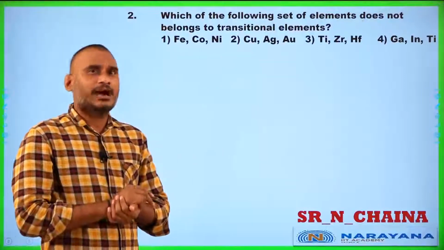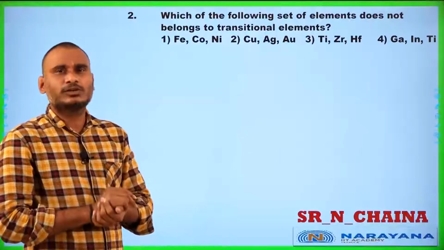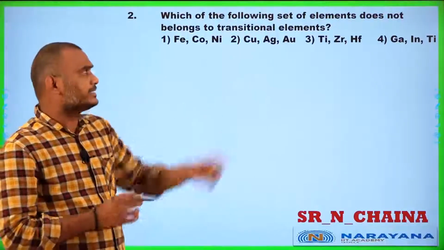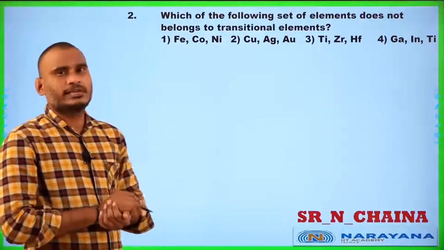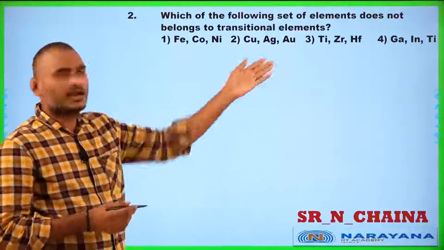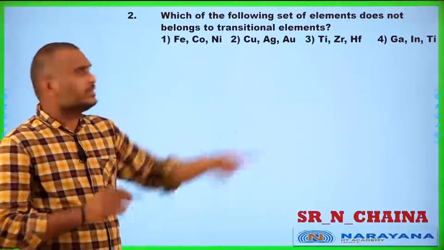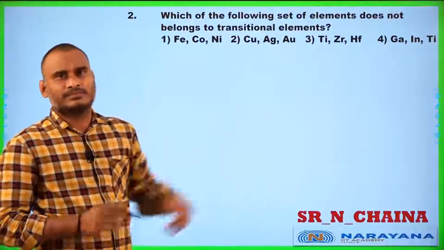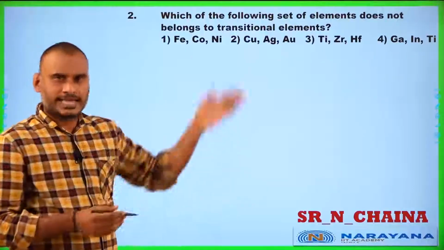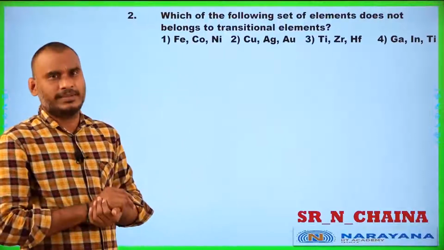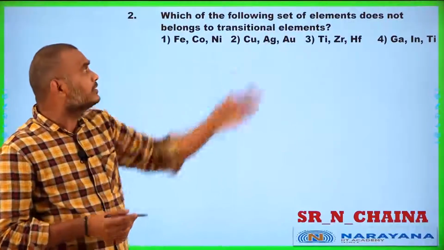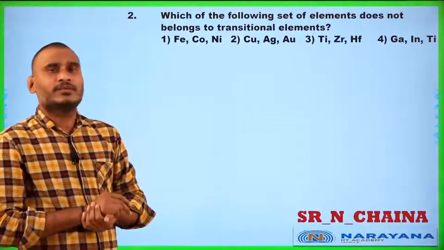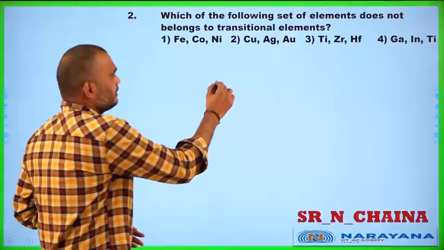Copper, silver, gold are also D Block or transition elements, the first B group. Titanium, zirconium, osmium are also transition elements, belonging to the same.